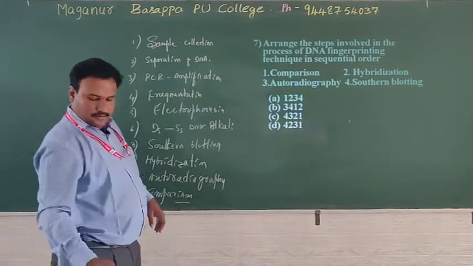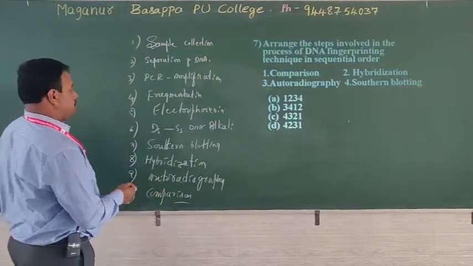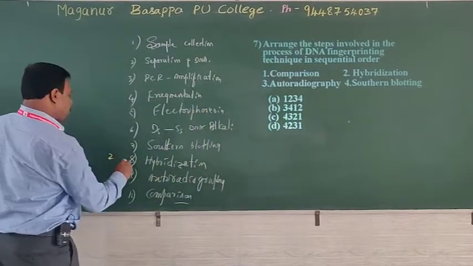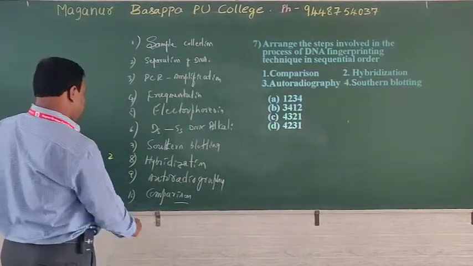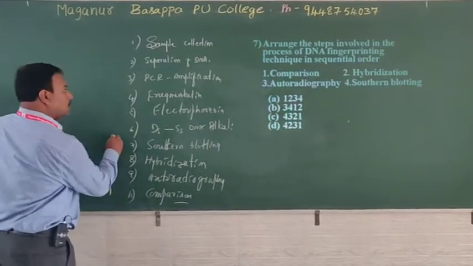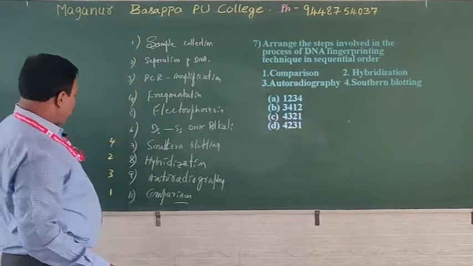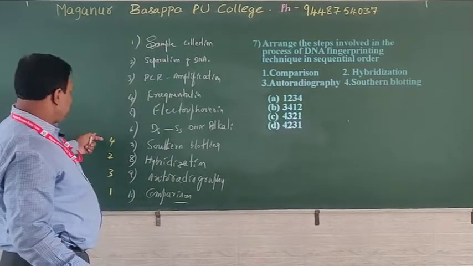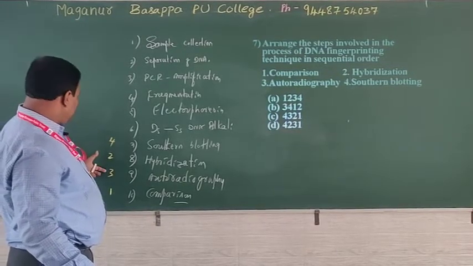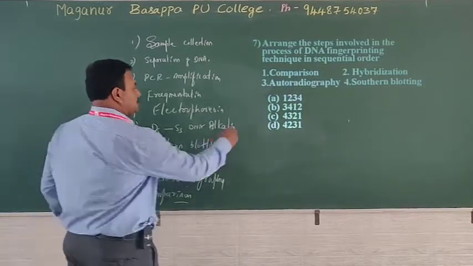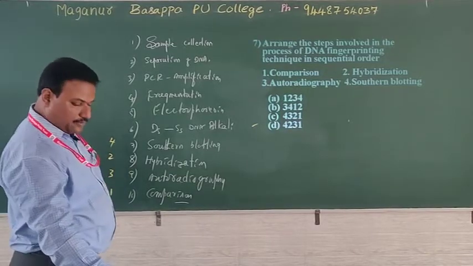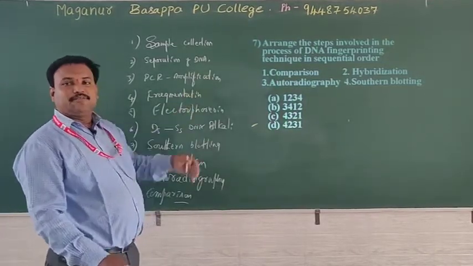Okay, now mark. Comparison is there, here 1, then hybridization is there, number 2, and then autoradiography is there, that is 3, and then southern blotting technique is there, that is 4th one. Then which is the arrangement? They have given 1, 2, 3, 4, wrong. 3, 4, 1, 2, wrong. 4, 3, 2, 1, no. 4, 2, 3, 1, yes. This is the exact answer. That means we have to arrange in a sequential order.